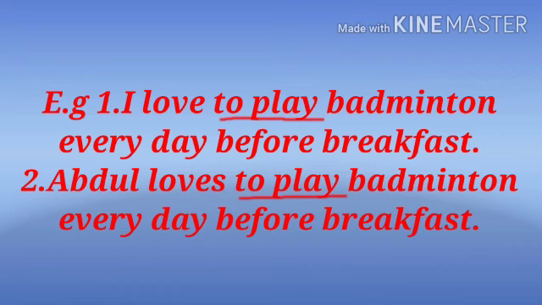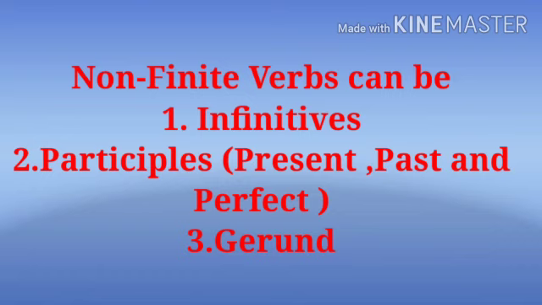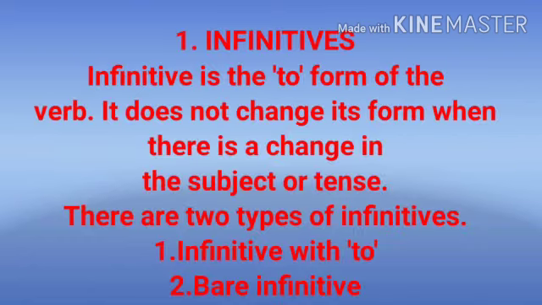Here in the first example the subject is I, but in the second example the subject is Abdul. It means the subject is changed in the second example, but the non-finite verb is not changed. It means a non-finite verb is not changed whether the subject or tense is changed. Non-finite verbs can be 1. Infinitives, 2. Participles, and 3. Gerund.